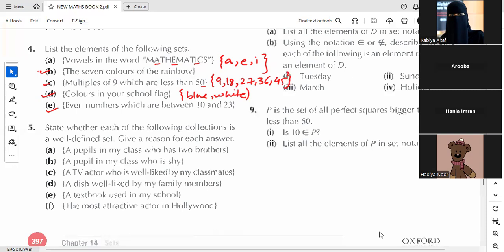Yes, Umama, your answer is also correct. Question 5. State whether each of the following collections is a well-defined set. Give a reason for each answer. We have already discussed well-defined collections of sets, and we have discussed one example as well. Set of intelligent students of your class. If your answer will vary, it means the collection is not well-defined. Look at part A. A pupil in my class who has 2 brothers. What about this set? Whether it is well defined or not?